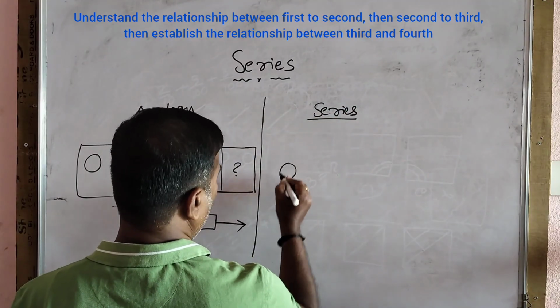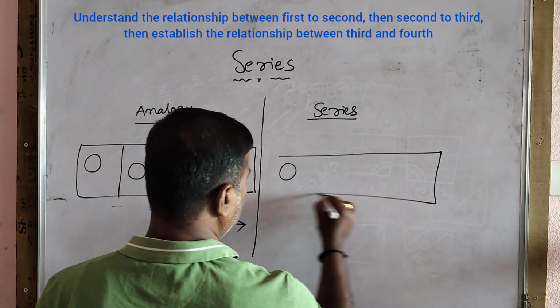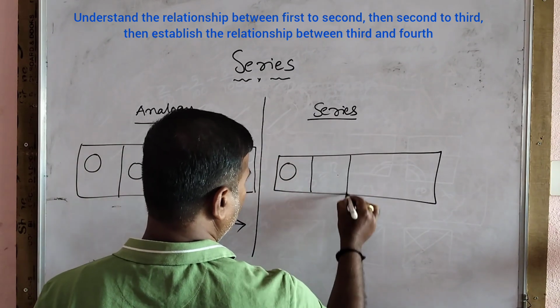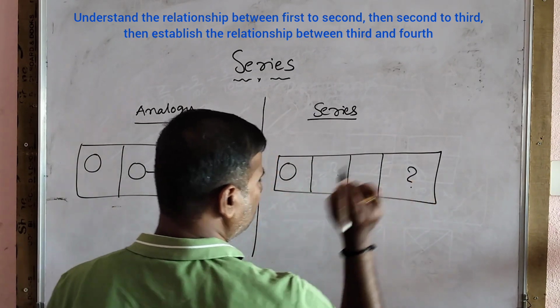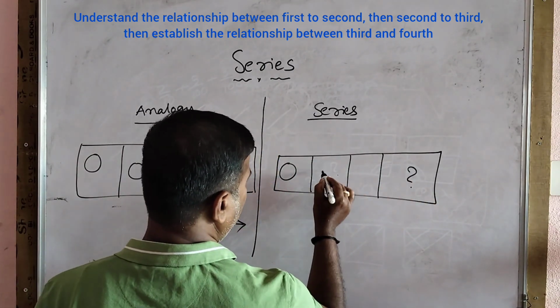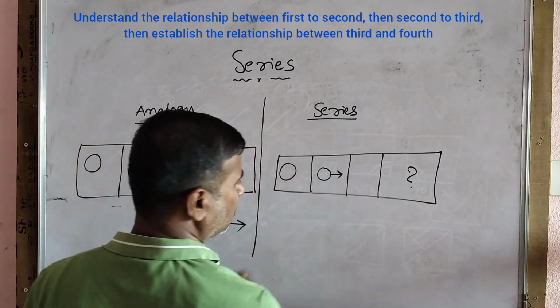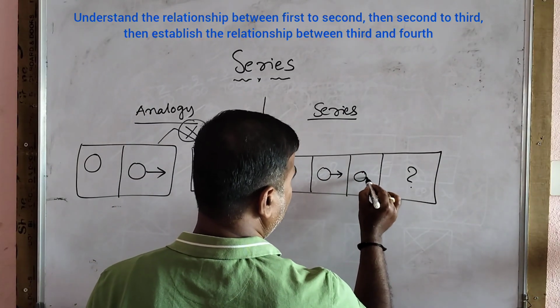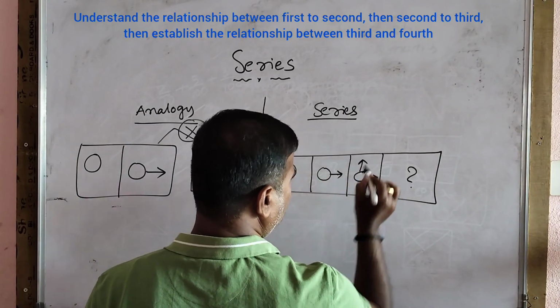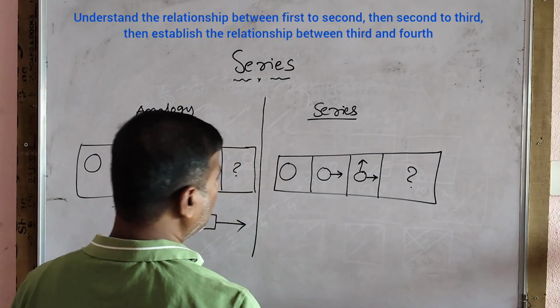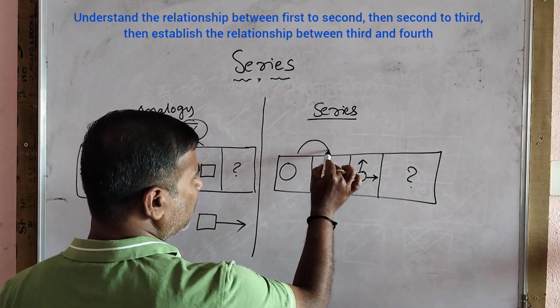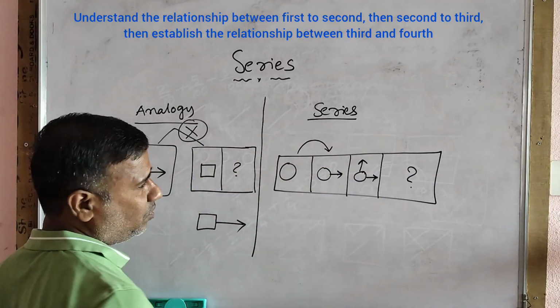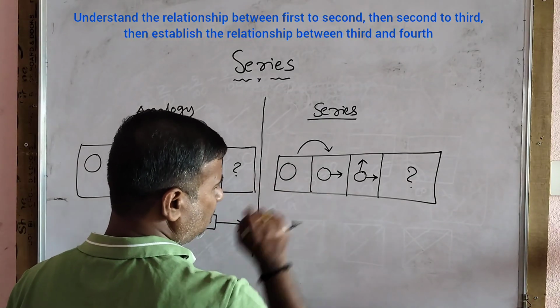But in a series question, how will it be? For example, I have drawn the first figure like this. A series question will be like this: 1, 2, 3. Three diagrams will be there and a question will be there. First I kept like this. Next, you see the next figure. Assume this is like this. Then if I ask you, here there is a relationship between the first figure to the second figure. What is the relationship? To the circle, one arrow is attached.